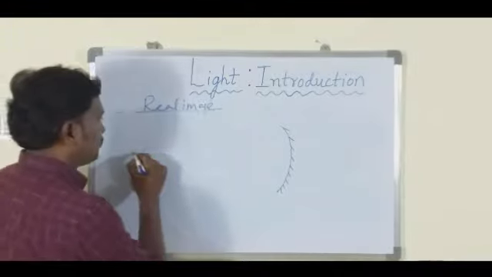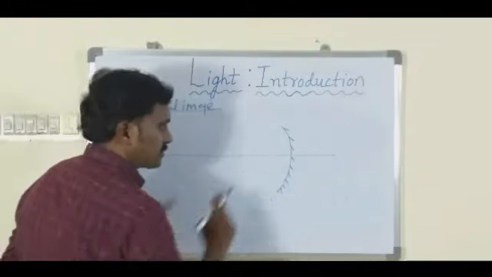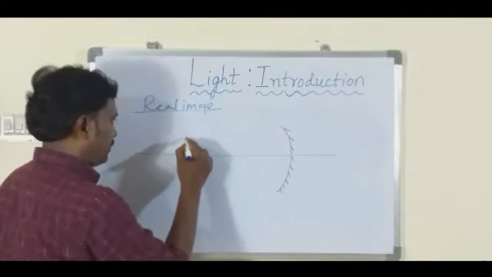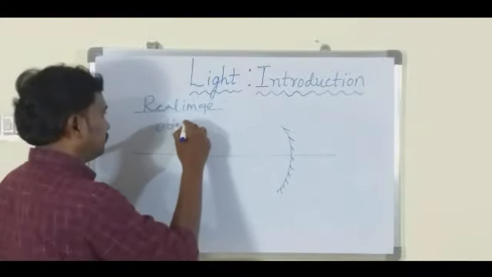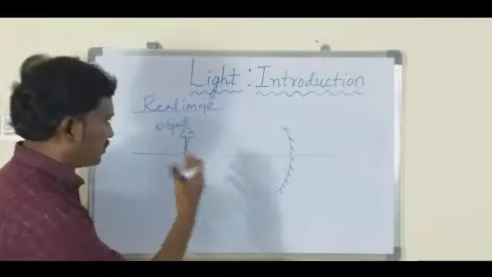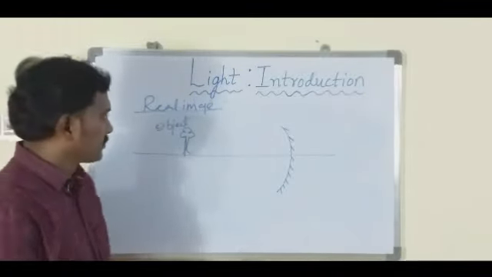This is the principal axis, and let me say this is one tree, this is an object. We have some rules to draw these ray diagrams, which we are going to learn in the next classes.